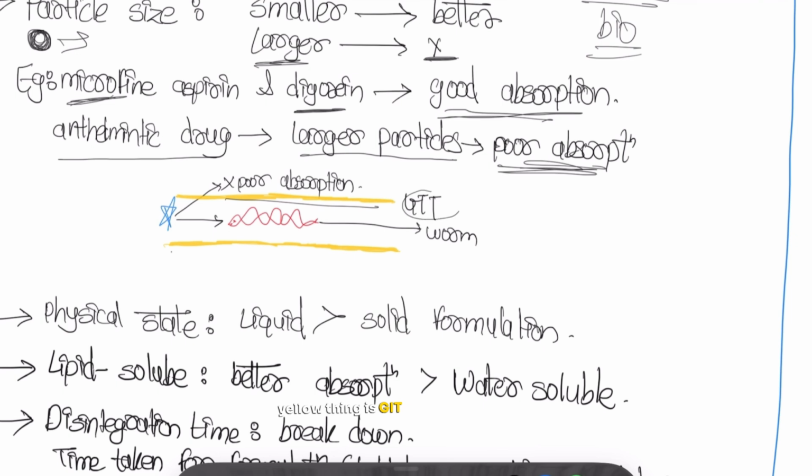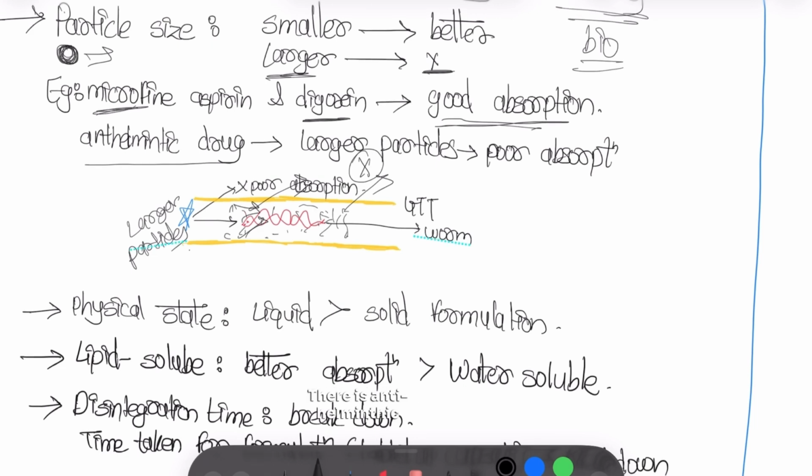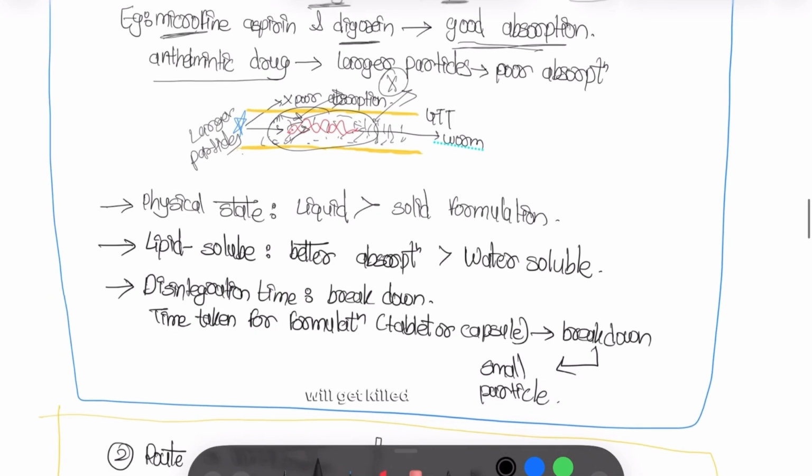Here is the GIT, and this is the drug, and this is the parasite, in red color. Now, anthelminthic drugs are given to kill these parasites in the gut. So if they don't get absorbed, they'll stay in the intestine, right? And there is the anthelminthic property. This is how the parasite will get killed.